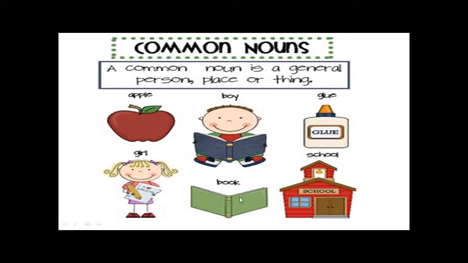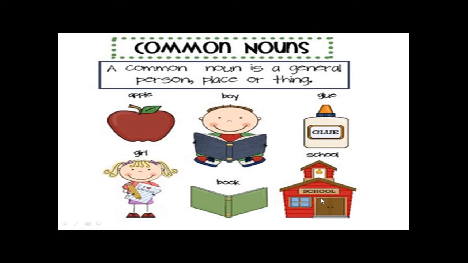Very good. Book. Do I have a name for this book? Do I know which subject this book is for? I don't know. So it can be any book. So it's common. Now school here. What do you think? Is school here a common noun or a proper noun? Yeah, it's common. Do we know the name of this school?